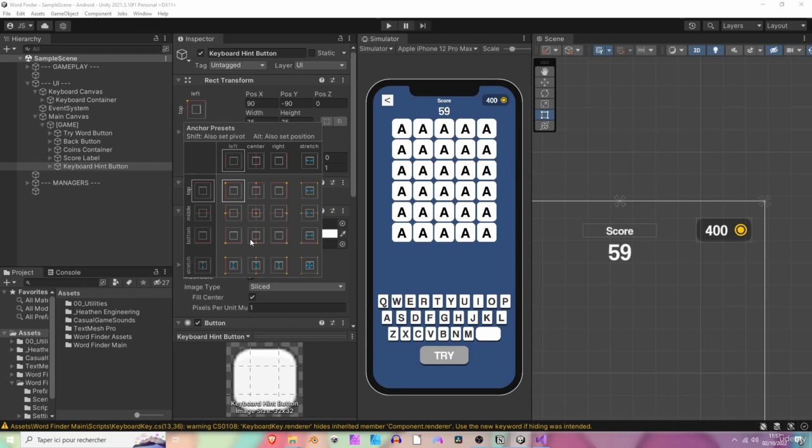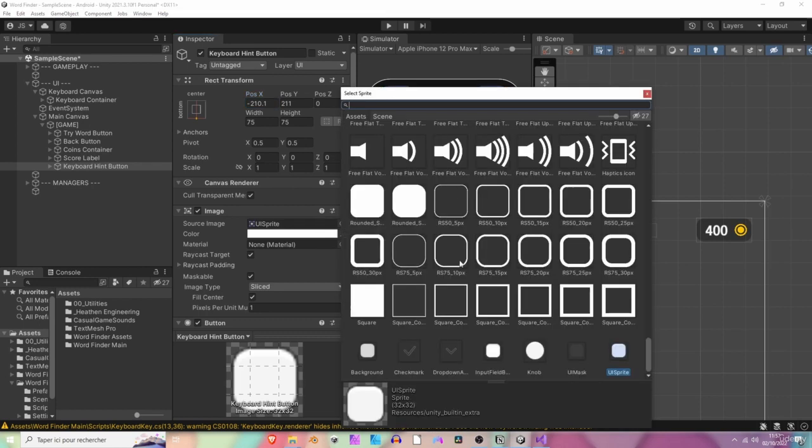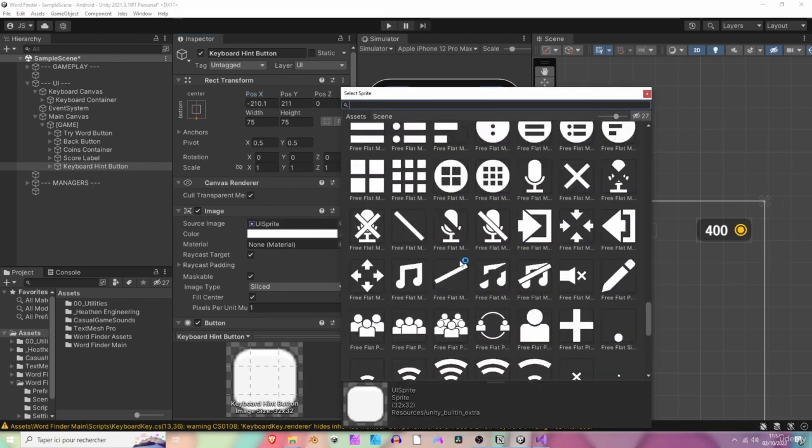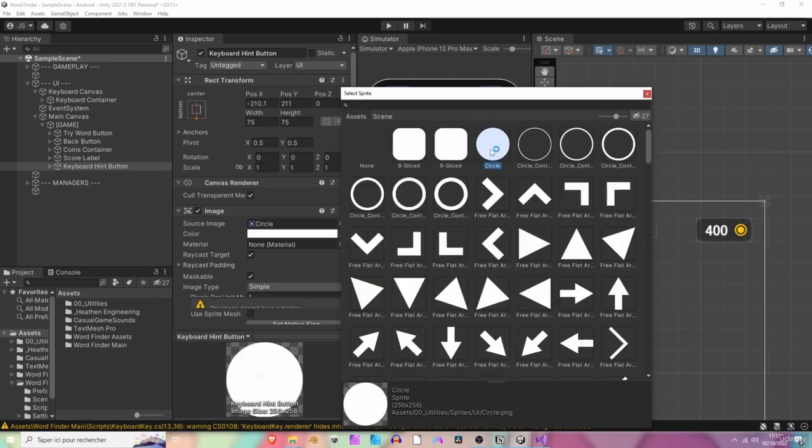So let's dock it to the bottom, like so. Position 211, and maybe make it next to the try button. We can change the sprite to something more rounded for now. So let's find a circle.